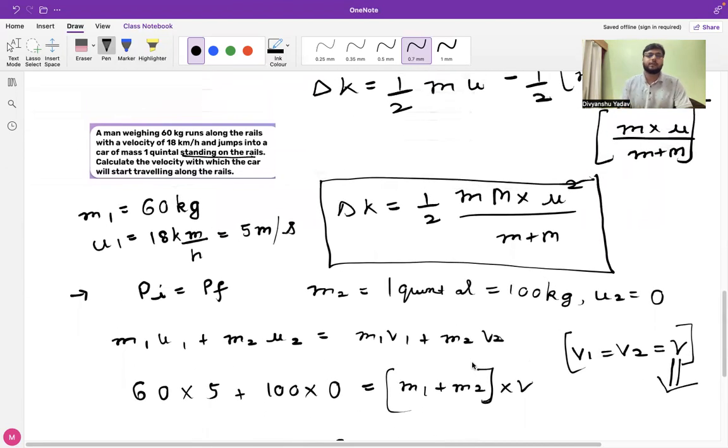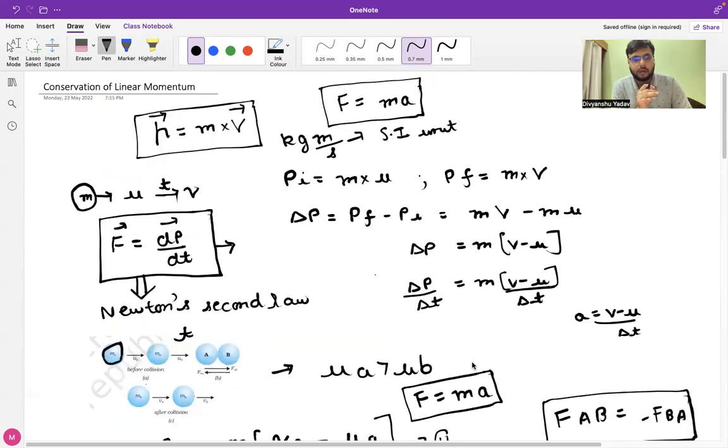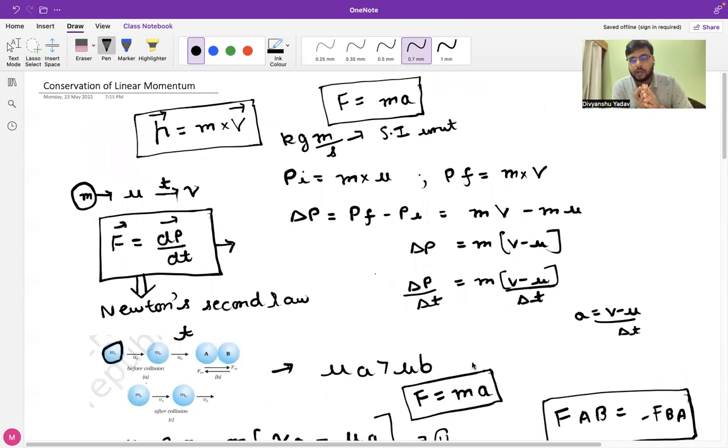So basically, this was all about the concept of conservation of linear momentum. Initially, we started with the concept of momentum. We correlated the two terms, mass and velocity, and how they are important in finding the value of momentum.